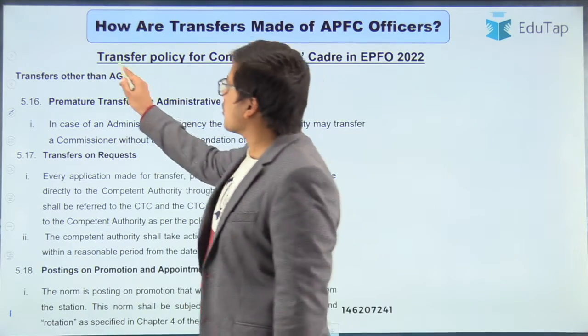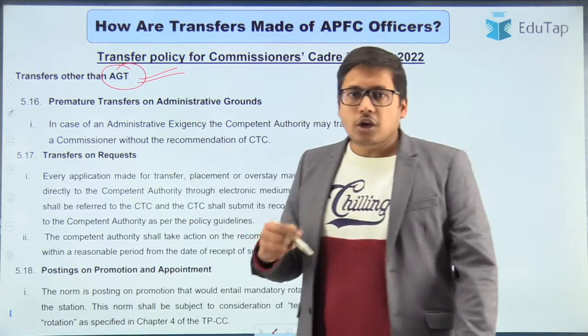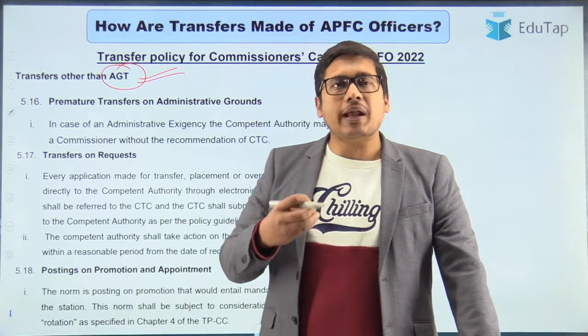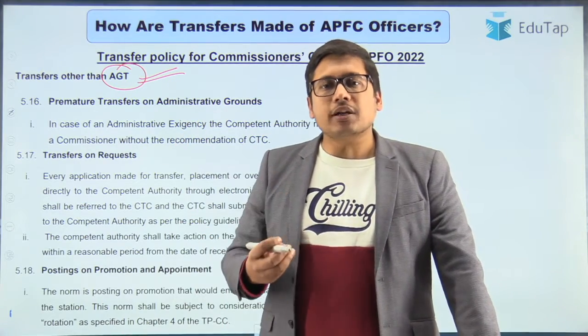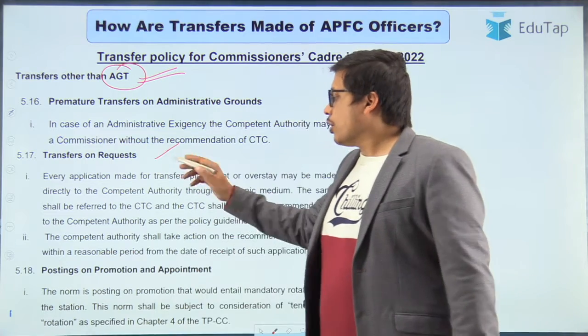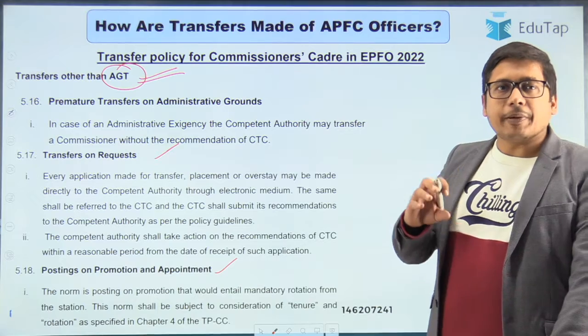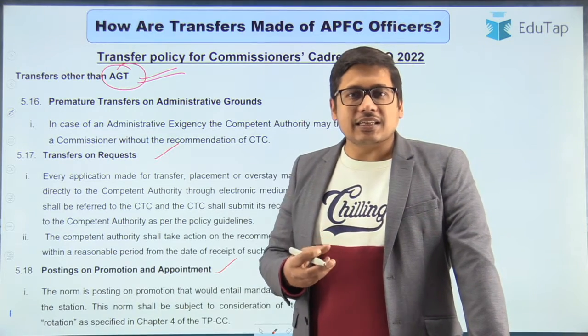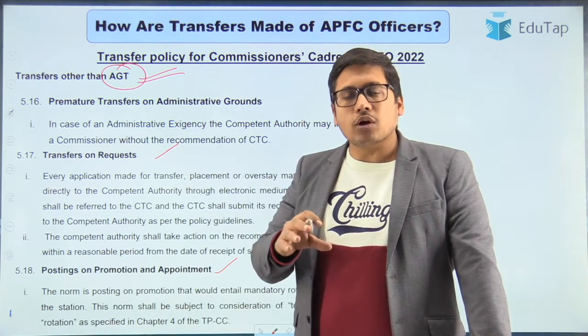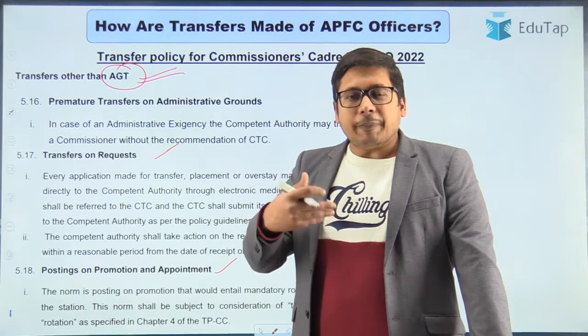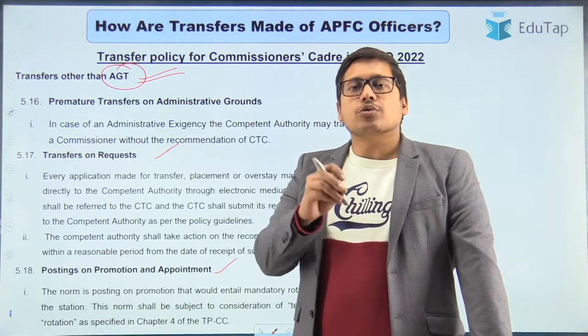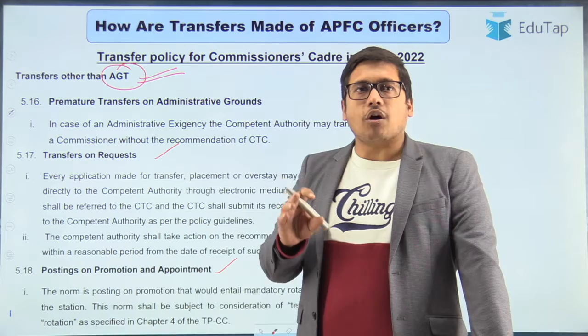But other than annual general transfers, you can also be transferred based on administrative grounds. You can also be transferred based on requests, and you can also be transferred based on promotion and appointment. So, for example, due to some administrative exigency, if there is an administrative overload in some particular region, then depending upon the workload, you can be transferred to some other geographical region or to some other office.